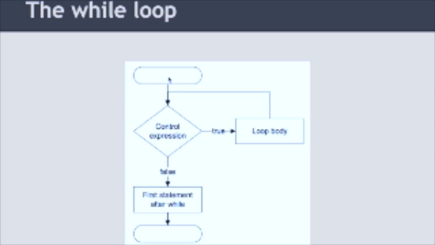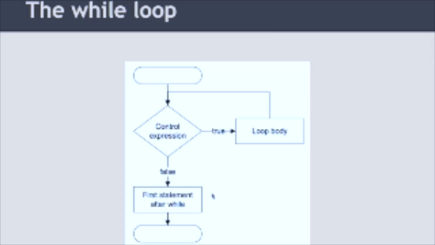Now, picking up on the last thing from the previous video, if I never have anything that changes the value of this control expression, then I'm going to be stuck inside this loop forever. And I'll never get out, because if it's true to begin with and the loop body never changes it, then there's nothing to get me out of the loop. So something inside here has to affect the value of the control expression, so eventually it becomes false so that I can get out of the loop. Okay? So that's our flowchart for the while loop.